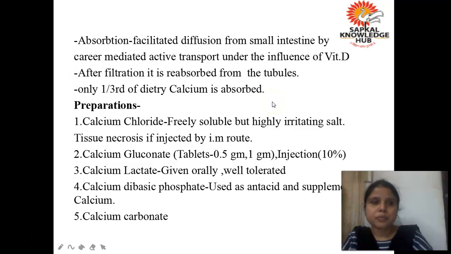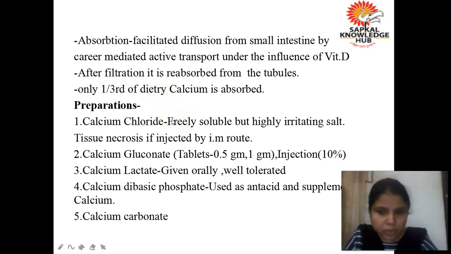Okay, now if you see the pharmacokinetics, it is absorbed by facilitated diffusion from the small intestine under the influence of vitamin D. Okay, after filtration it is reabsorbed. Only 1/3 of the dietary calcium is absorbed. Whatever we are eating, only 1/3 is absorbed in our body.